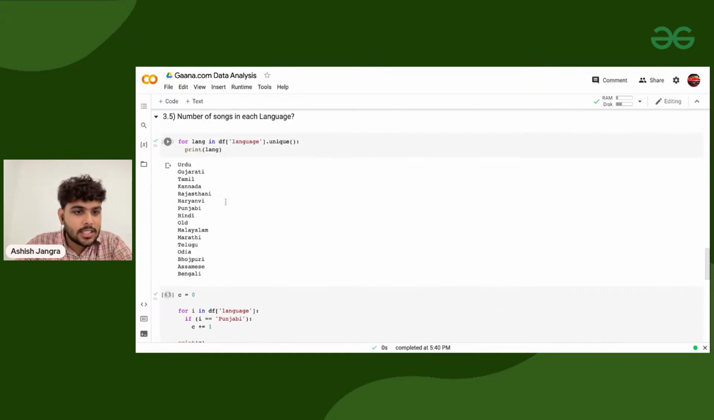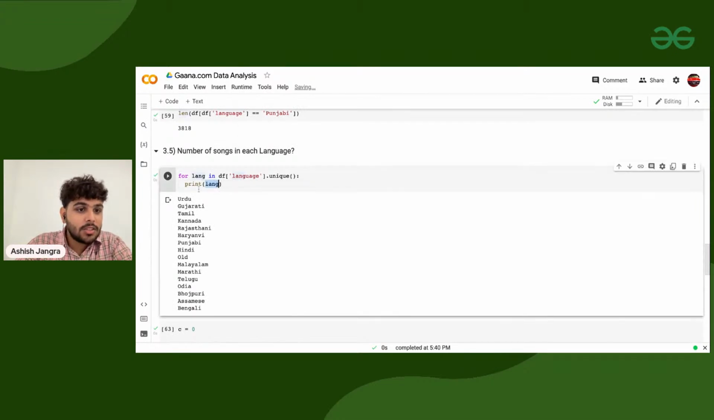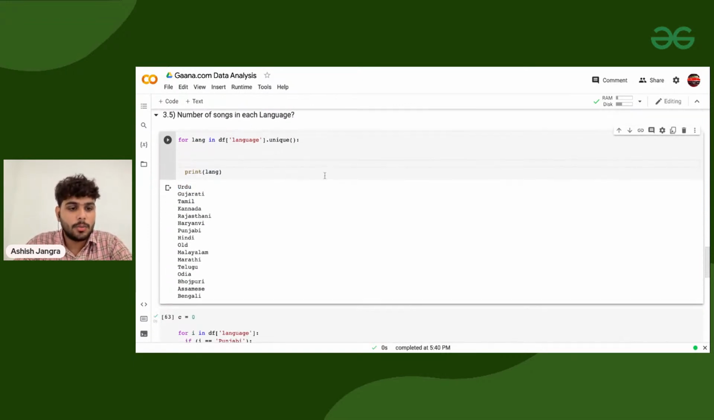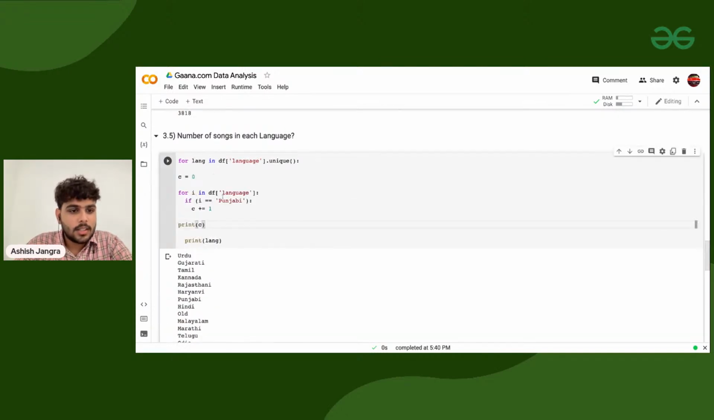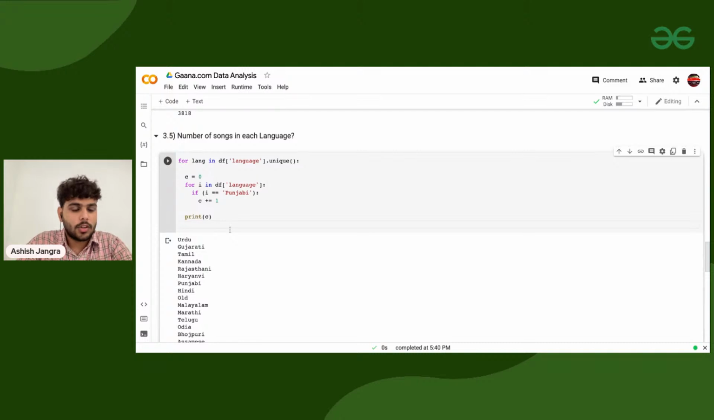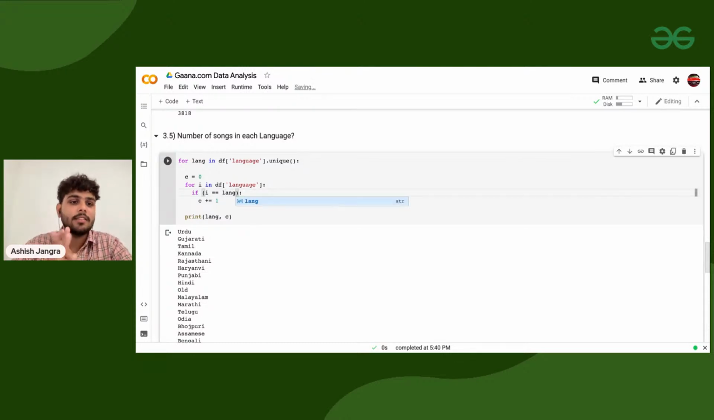So I am taking this logic, and this language is the variable that keeps changing. Inside this for loop, I am passing this whole logic. So what's happening? Let me print first of all. Here I'm printing C as well as language. And instead of the specific language, which was Punjabi this time, I'm defining LANG, the specific language we are having. Now if I execute this code,